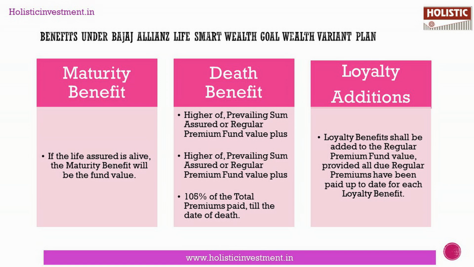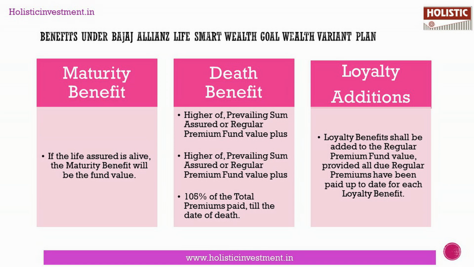Second one is death benefit. If there is the policyholder's unfortunate demise during the policy term, then the death benefit will be payable as the higher of prevailing sum assured or regular premium fund value, plus the higher of prevailing top-up sum assured or top-up premium fund value. The death benefit payable is subject to the guaranteed benefit of 105% of the total premium paid till the date of death.